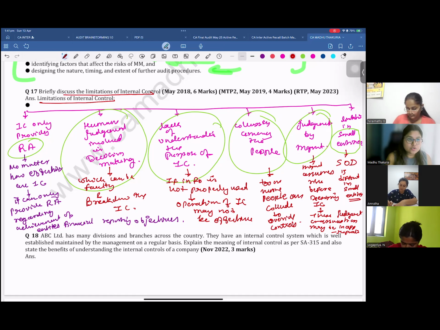It's a good 6 marks question. I'm telling this to you, and they are going to ask one question from internal control. Be very careful what you are writing there. Four points related to human: one is about human judgment, second is about human collusion, third is about humans lacking understanding of the purpose. Next, human judgment is involved in decision making. Then one is about the smaller entity, and one is about reasonable assurance.